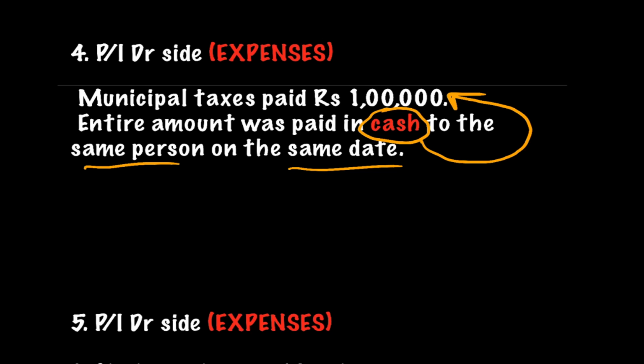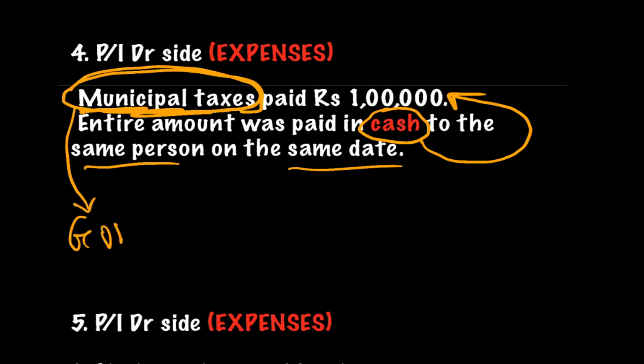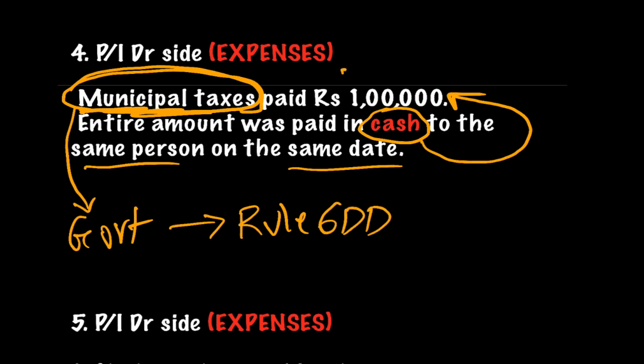But municipal tax, friends, is paid to government, and any payment made to government is given in rule 6DD, friends. This payment, even if it is made in cash, this has to be allowed. Because friends, you cannot only concentrate on the word cash which is given in the adjustment, you have to see the entire adjustment.